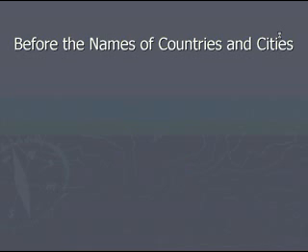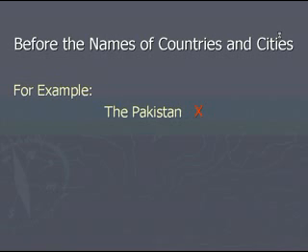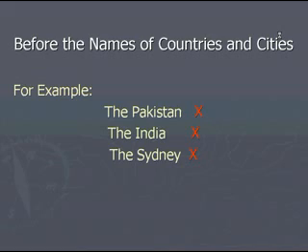Before the names of countries and cities, for example, the Pakistan, that's wrong, don't say the Pakistan, simply say Pakistan. Likewise, the India, that's wrong, simply say India. The Sydney, don't say the Sydney, just say Sydney. The Karachi, that would be wrong, Karachi. So Pakistan, India, Sydney, Karachi. Whenever you are naming any country or city, don't use definite article or indefinite article before it.